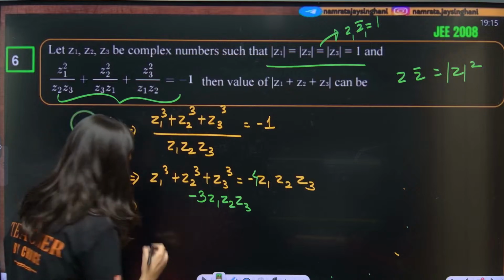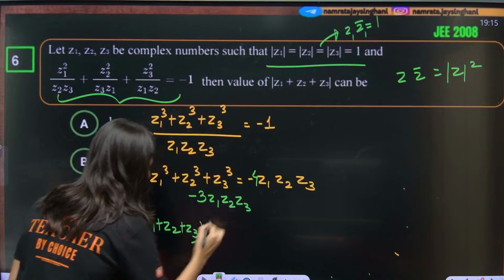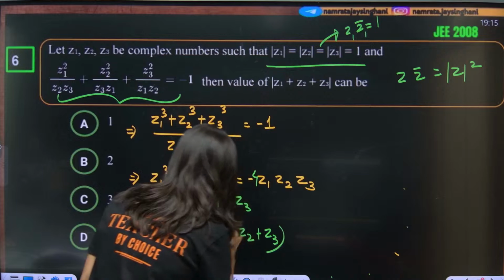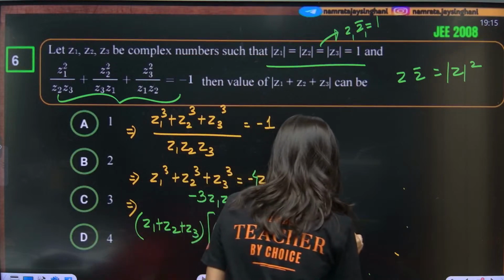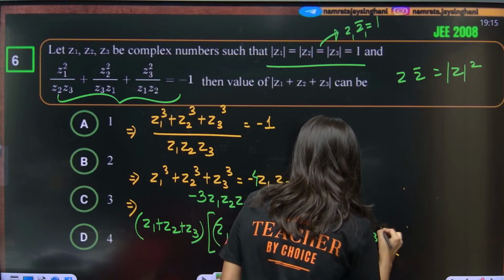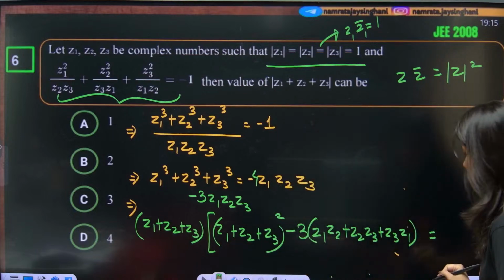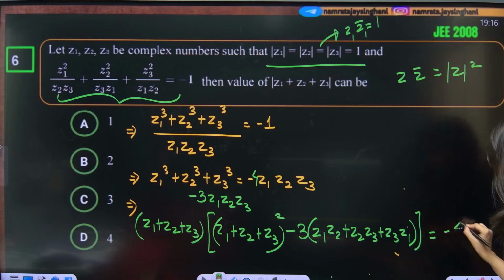We have just calculated it. z1 plus z2 plus z3, and this is z1 plus z2 plus z3 whole square minus 3 times z1 z2 plus z2 z3 plus z3 z1. Okay, and this is going to give you what? Minus 4 z1 z2 z3.